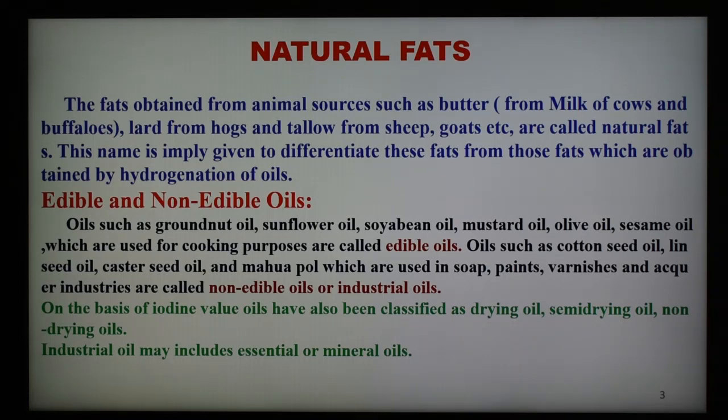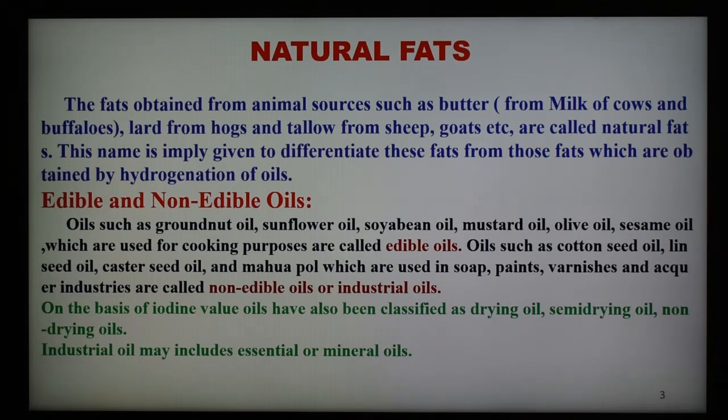While oils like cottonseed oil, linseed oil, and castor seed oil or moha oil are used in the soap, paint, varnish, and lacquer industries, and these are known as non-edible oil, also known as industrial oil. So two types of oils are there: edible, which are used for cooking purposes, and those which are used in industry, known as non-edible oil.